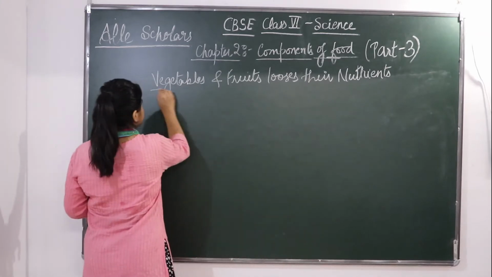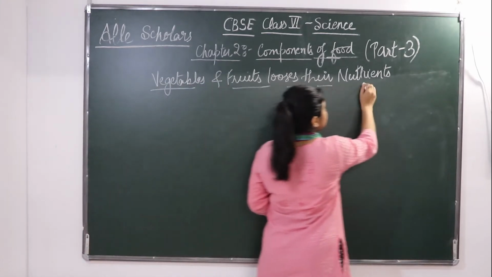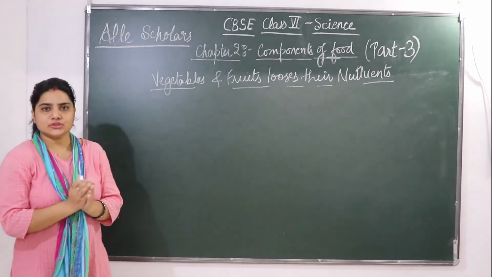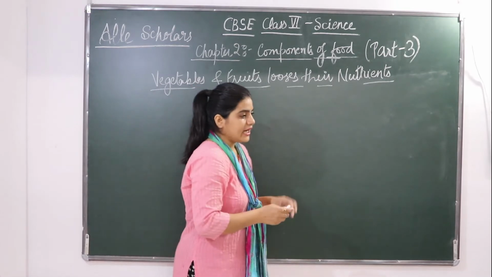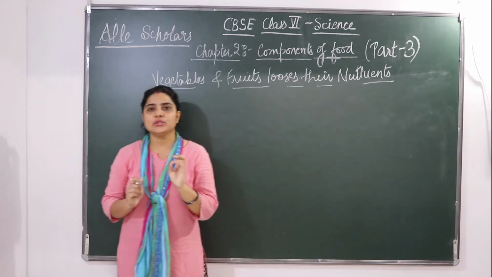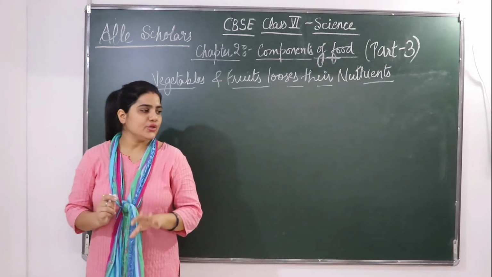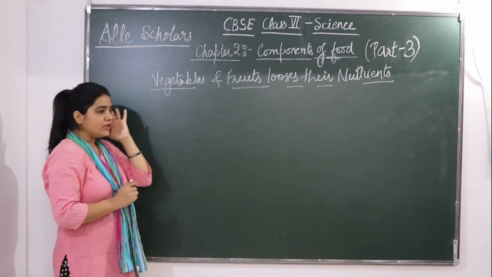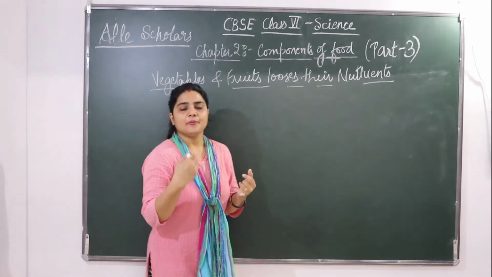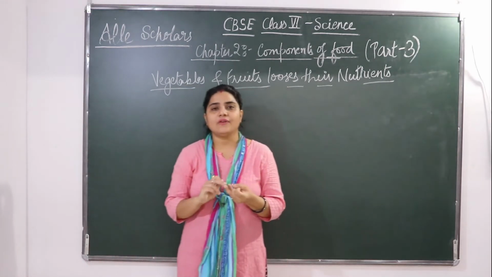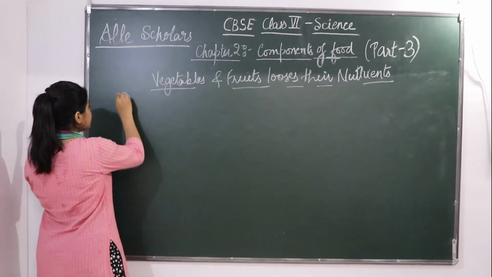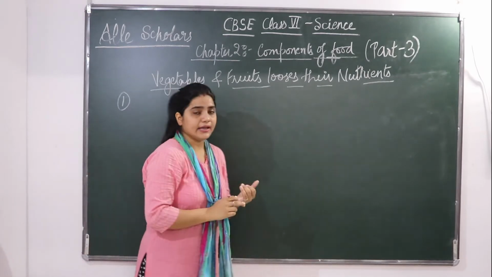Okay, so how vegetables and fruits lose their particular nutrients. Eating the right kind of food is not enough. The food should be cooked properly and washed properly, so that there is no loss of its nutrients. Some nutrients are lost while cooking or preparing food, so we will see one by one how these nutrients get lost.